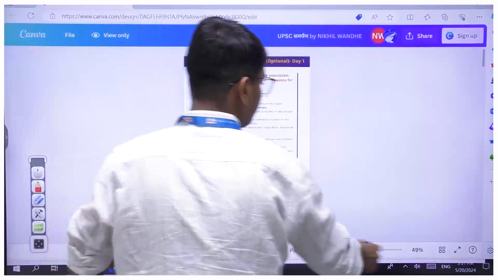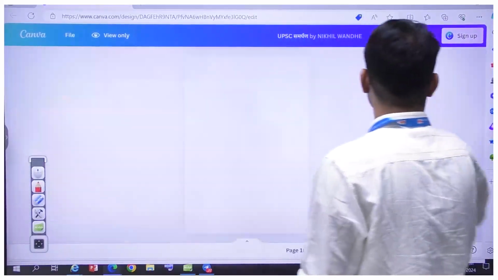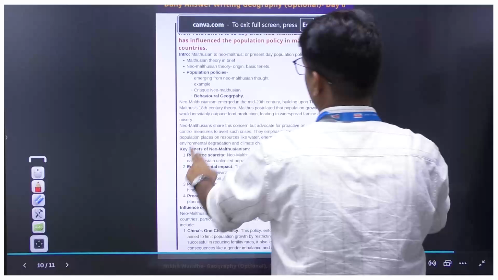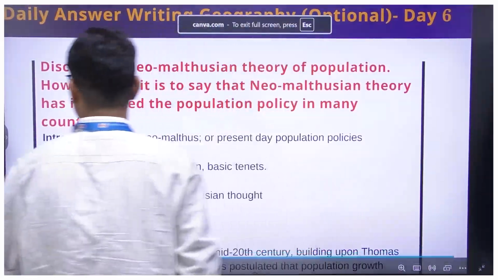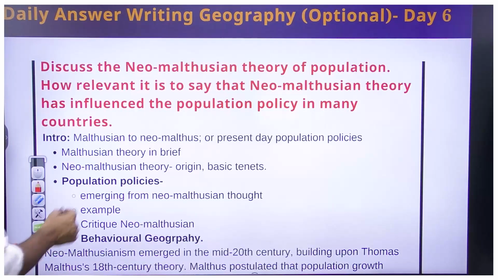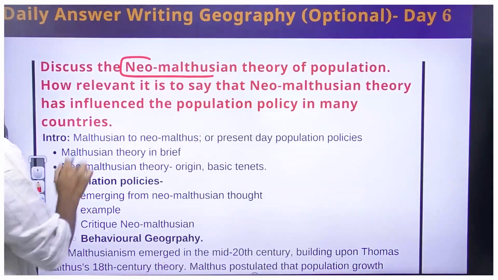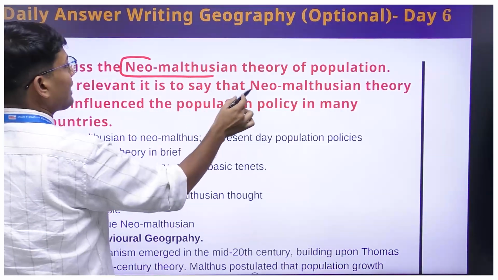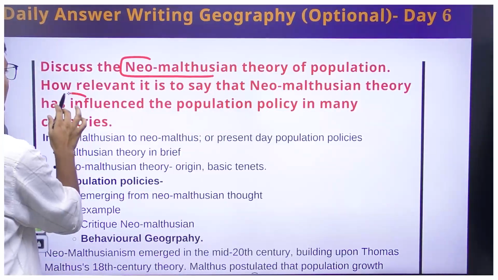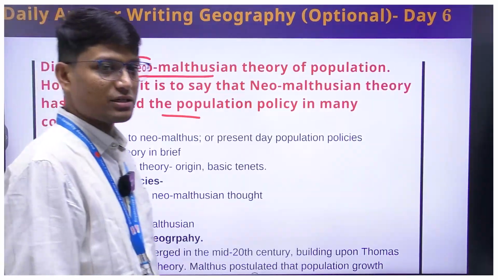Fine. Now for today's session we have a question from population geography again, and here we are talking about Neo-Malthusian theory. The question reads: discuss the Neo-Malthusian theory of population. How relevant is it to say that Neo-Malthusian theory has influenced the population policy in many countries?